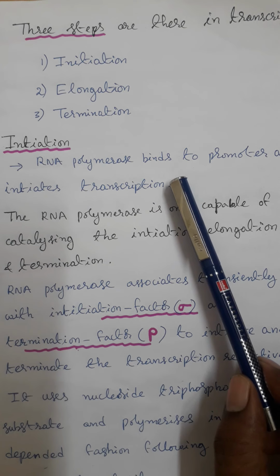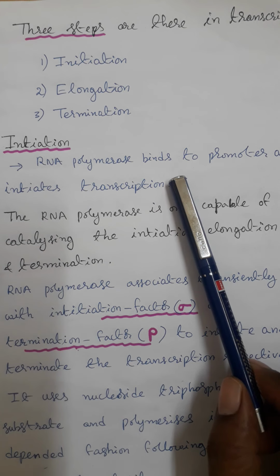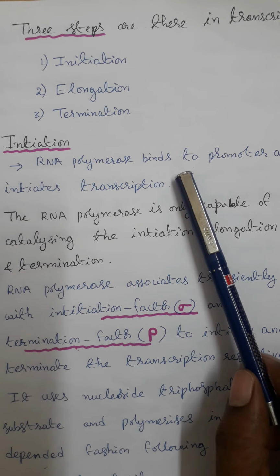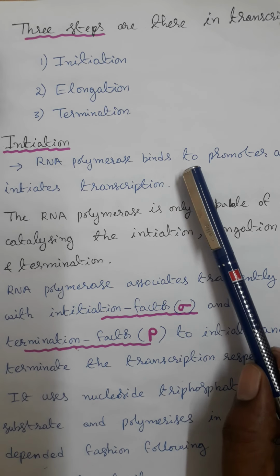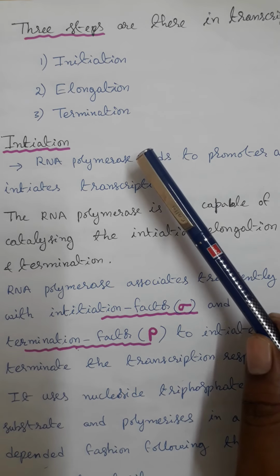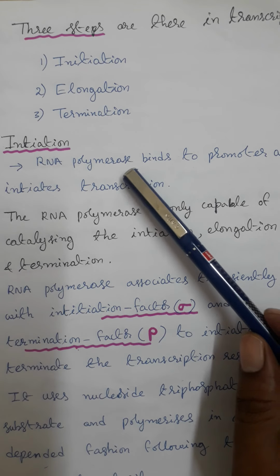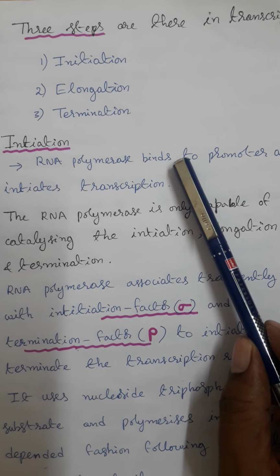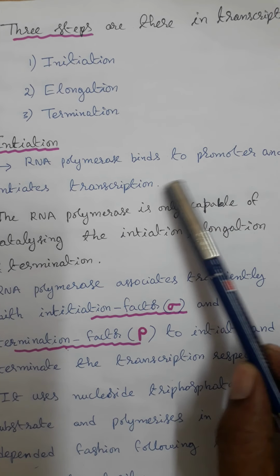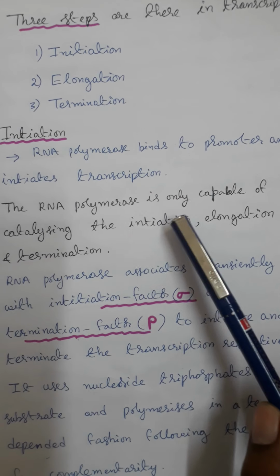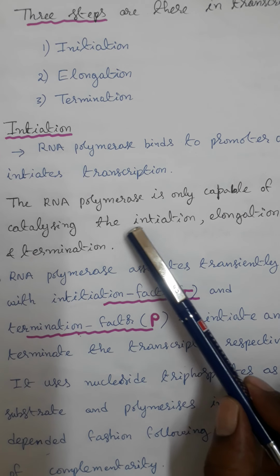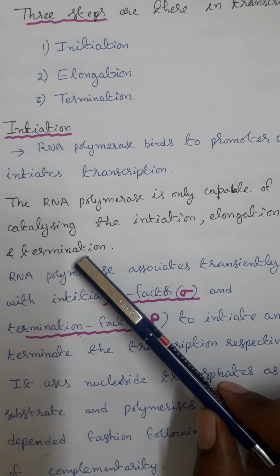You have already learned about the regions of the transcription unit. How many regions are there? Promoter, terminator, and structural genes. You already know that concept very well. That knowledge of the transcription unit is required to understand the process of transcription. So first of all, RNA polymerase enzyme binds to the promoter and initiates transcription. The RNA polymerase alone is capable of catalyzing initiation, elongation, and termination.